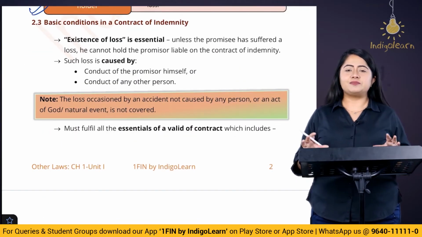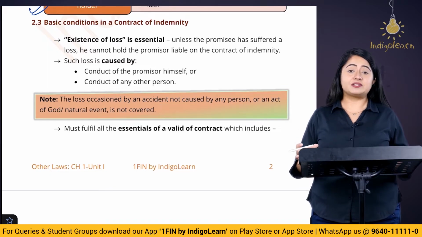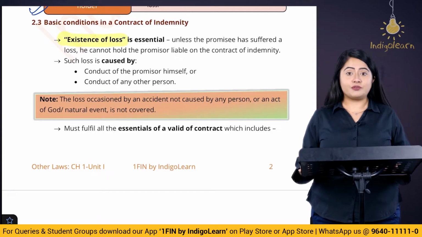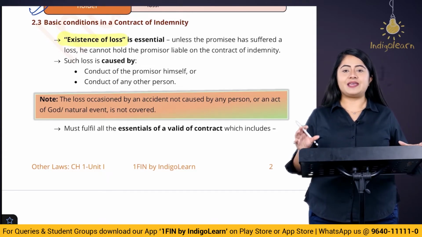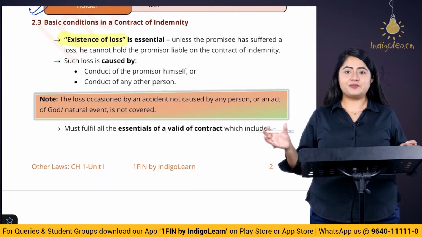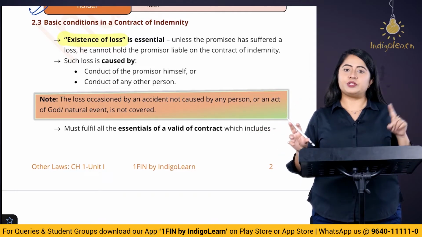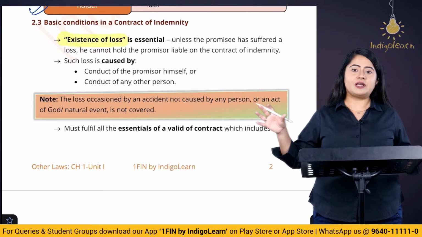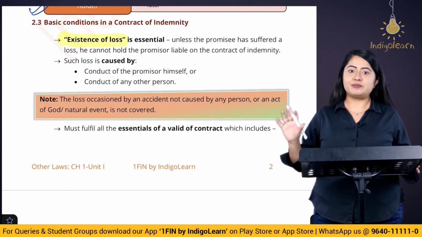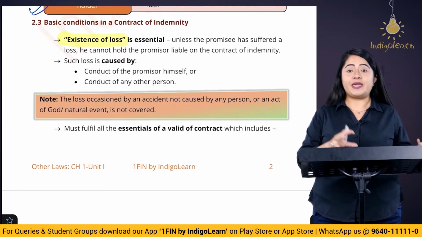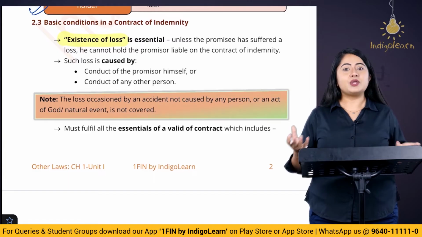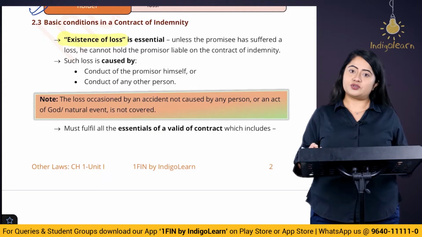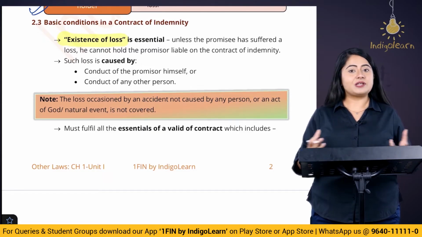Now you have understood what is the meaning of the contract of indemnity. Let's try to understand the basic features of this contract of indemnity. First one is there has to be an existence of a loss. So we had discussed that there are two parties A and B. B is going to Mumbai for articleship. Whatever expenses he is going to incur, A is going to pay, right? But let's say B does not incur any of the expenses. The office is so good that office is paying all of the expenses that are incurred by Mr. B. In that case, is A supposed to pay any of the amount to Mr. B? The answer is no. See, if suppose there is a loss and damage, only then the contract of indemnity comes into picture. Otherwise, the indemnifier does not have to pay any amount.